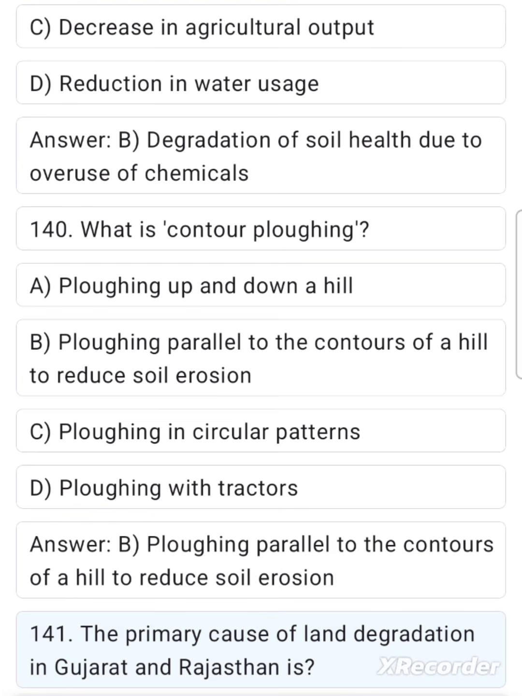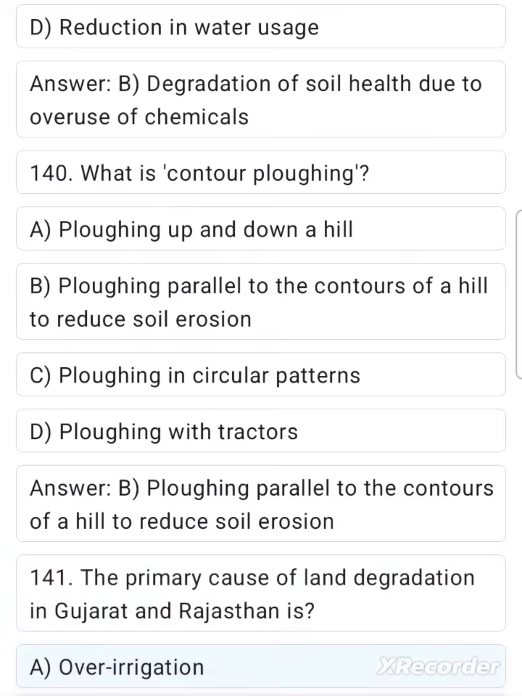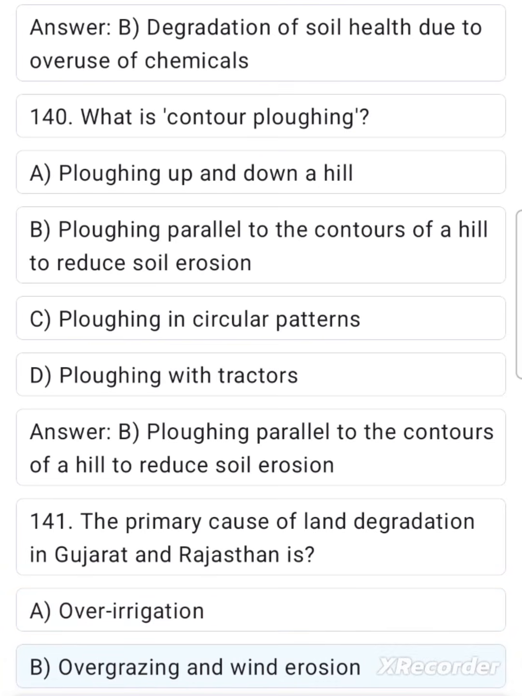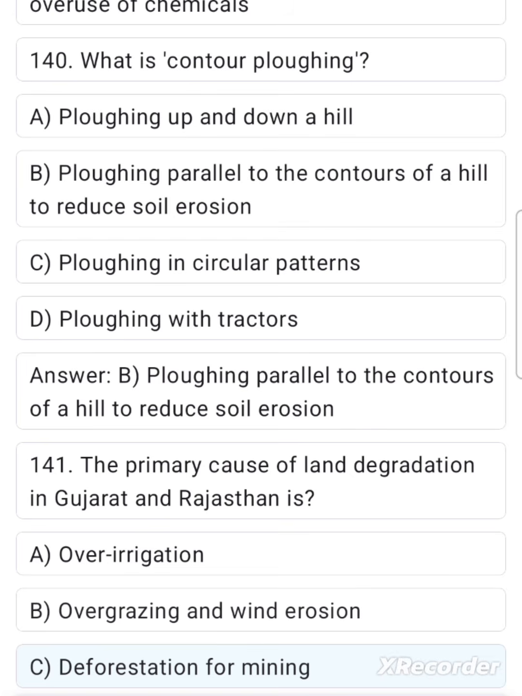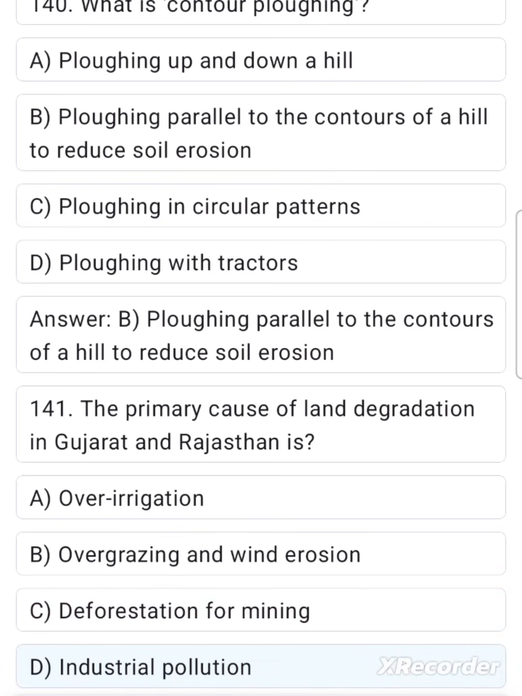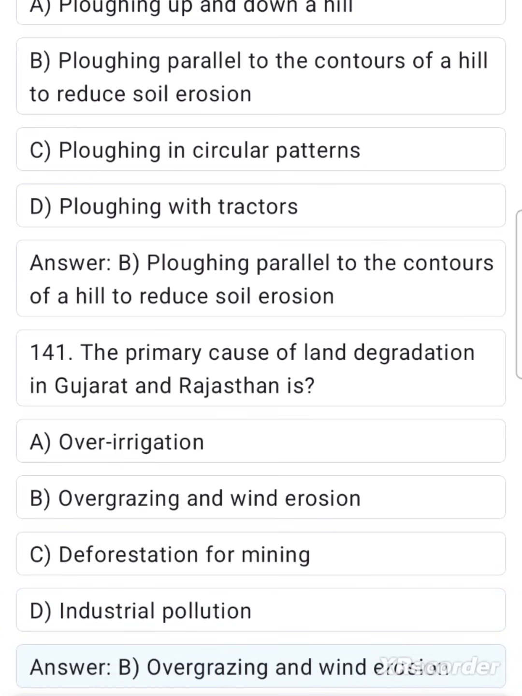141. The primary cause of land degradation in Gujarat and Rajasthan is: A. Over-irrigation. B. Overgrazing and wind erosion. C. Deforestation for mining. D. Industrial pollution. Answer: B. Overgrazing and wind erosion.